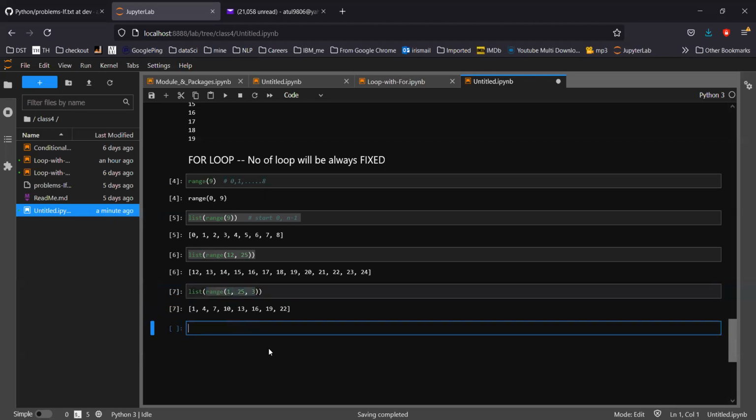So let's start with how the for loop works. The syntax of this is: for variable in loop values, and then you can do whatever you want inside it.